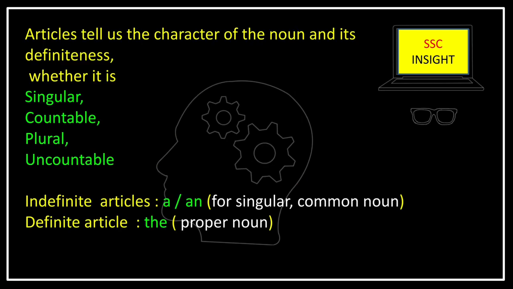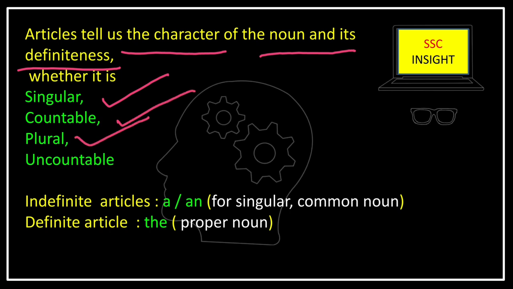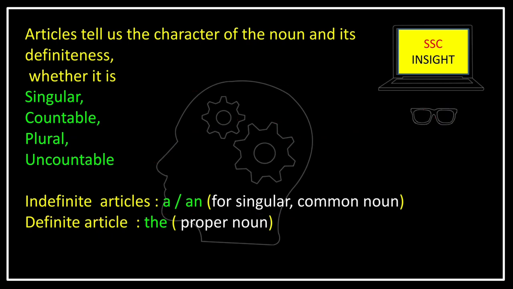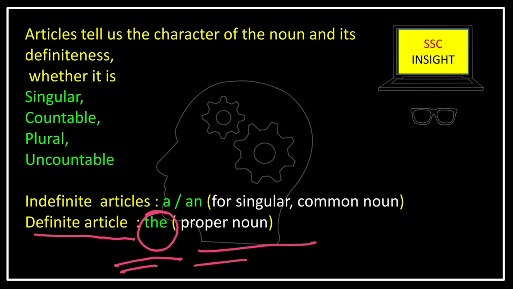So we have seen that an article tells us the character of the noun and its definiteness, whether it is singular, countable, plural or uncountable. Now there are three members: a, an, the. Indefinite articles are a, an for singular and common noun, and for definite articles there is only one member, that is the, for any proper noun.